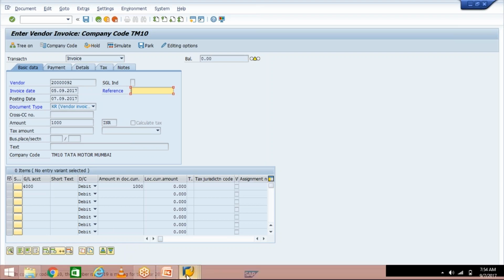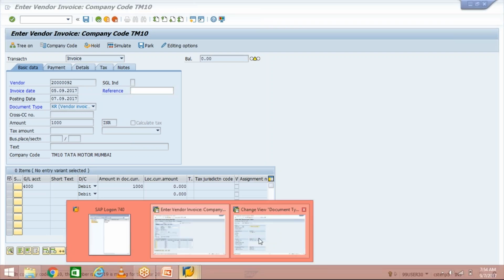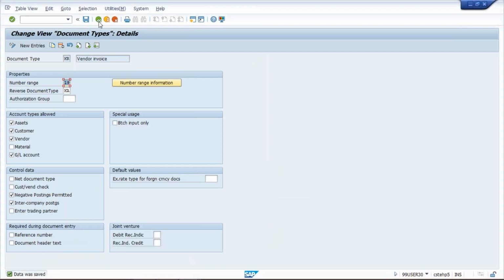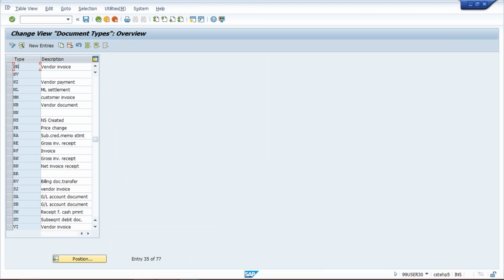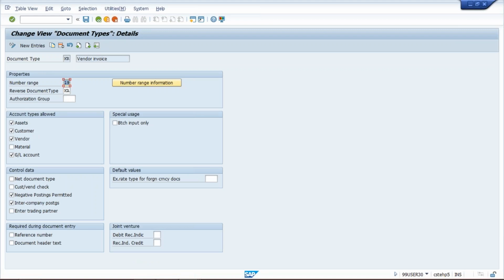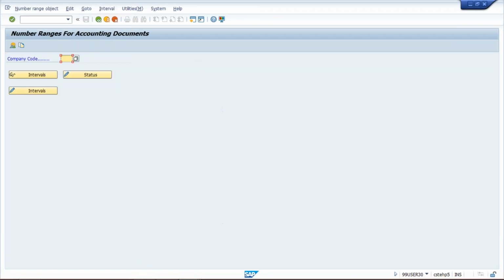Now you need to go to transaction code OBA7. If you use OBA7, then you need to click on position and give your document type KR. So here KR will appear, and double click on KR document type and see number range 19 will be here, or any other number range. So why system is showing error over there? Because if you click here on number range information and give your company code TM10, click on any interval.